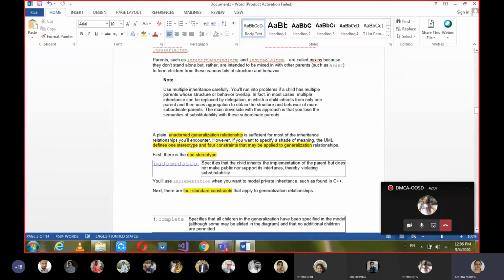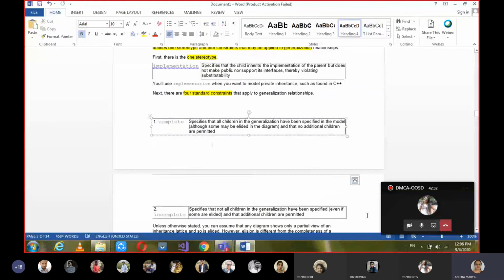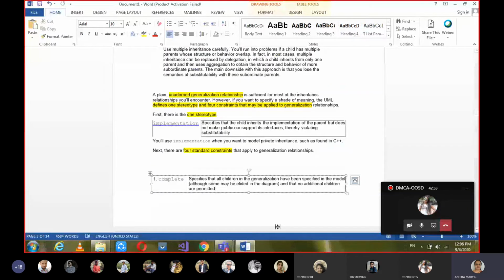And then moving on to the second part, the four constraints. We have seen the one stereotype which is applicable to generalization, and now the four constraints applicable to generalization relationships. So the first is complete.